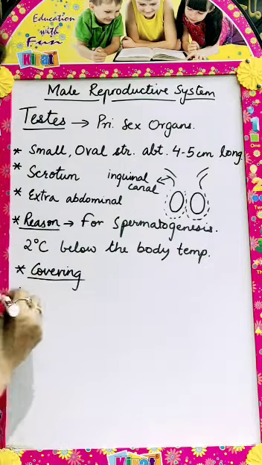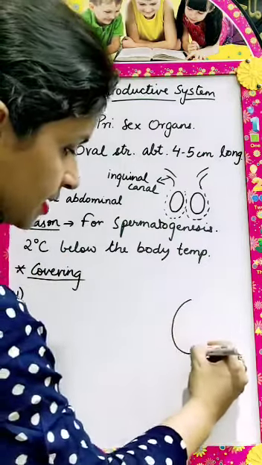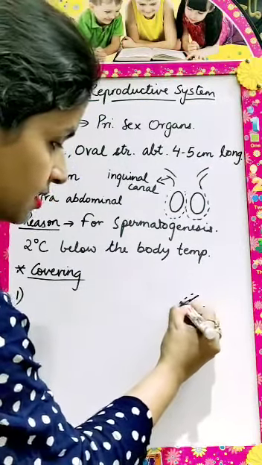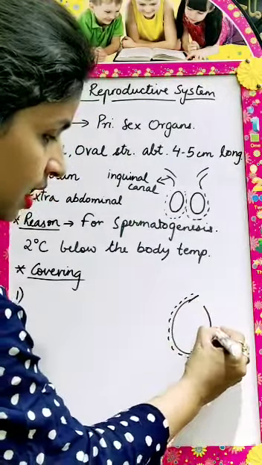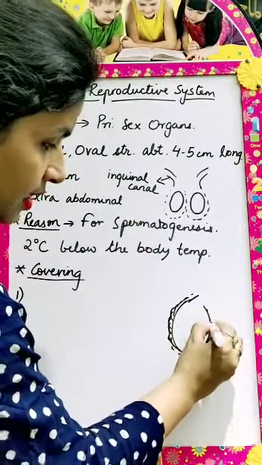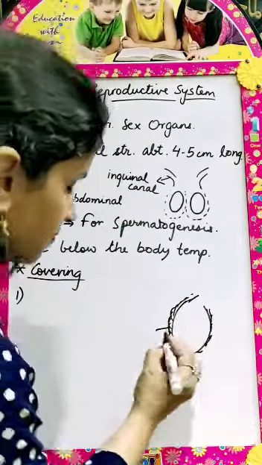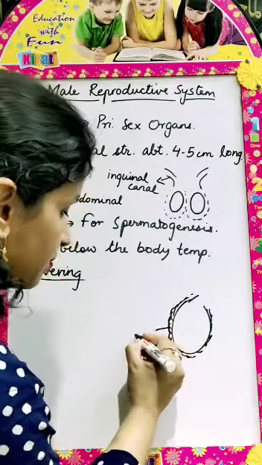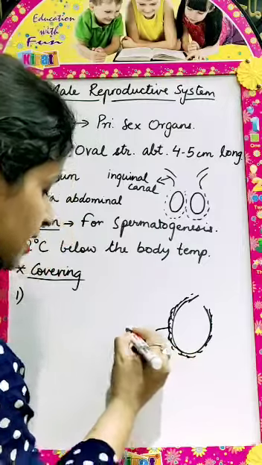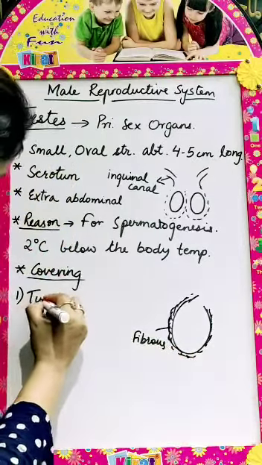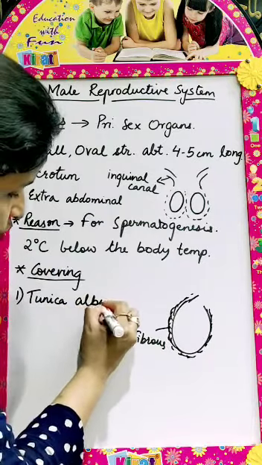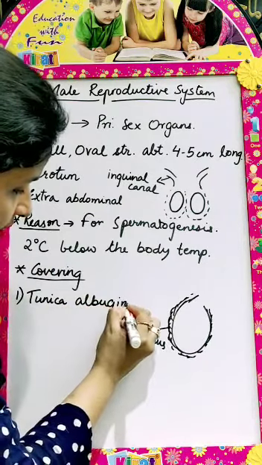The first layer, if we see here, these are oval structures, and this oval structure is surrounded by a dense layer, and this is fibrous in nature. This layer is called tunica albuginea.